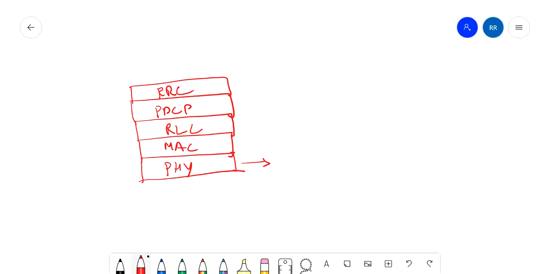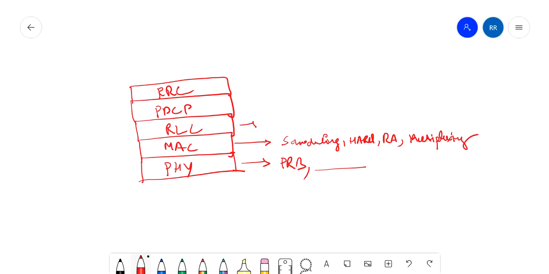This is the physical layer on which PRBs and all are transmitted. This is the MAC layer. It is responsible for scheduling, like HARQ, random access, multiplexing, and all other procedures. And this is RLC, the radio link control layer.